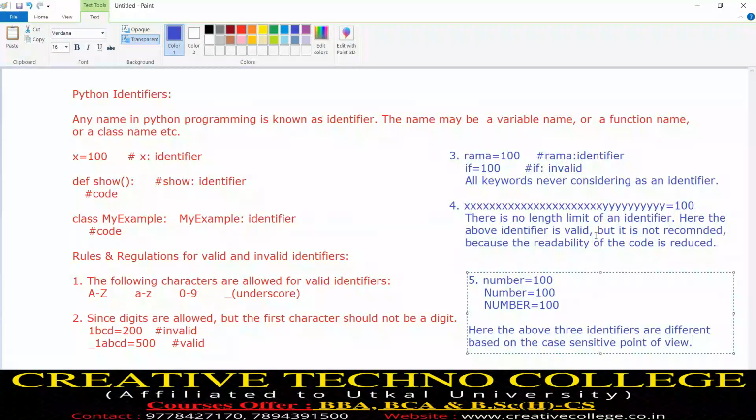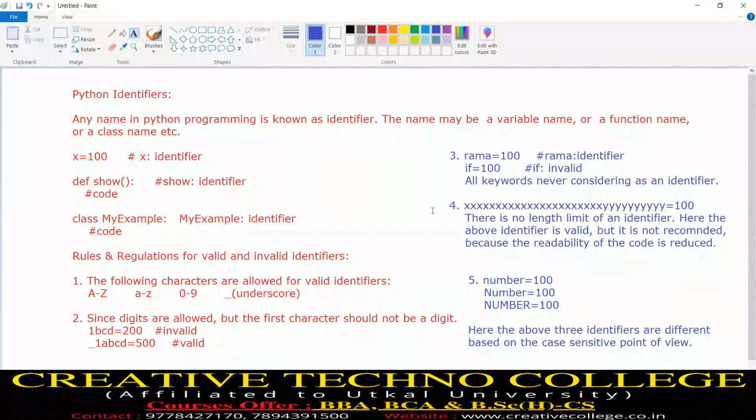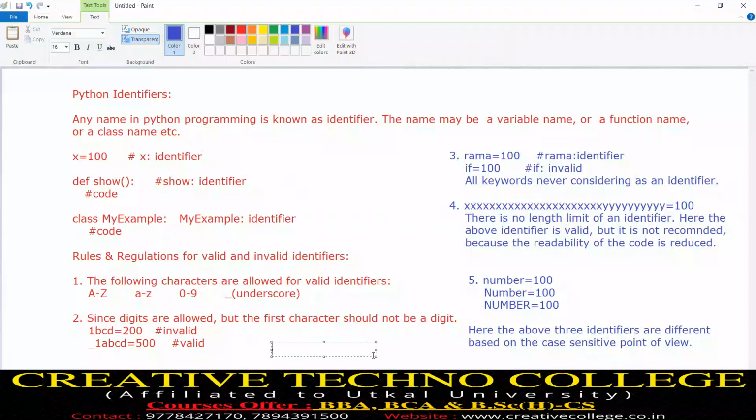Okay, so these are the rules and regulations of a valid or invalid identifier. Now I hope everybody got clarity. Suppose I give underscore abc12def. Is it valid or invalid? Speedily, give the answer. Sir, valid.